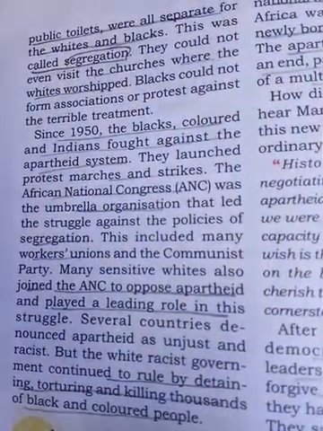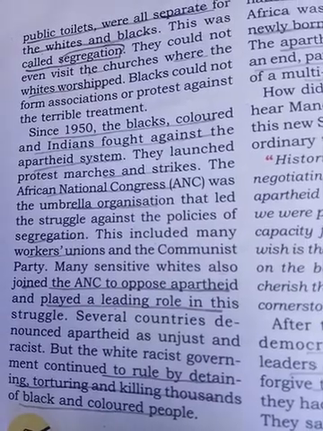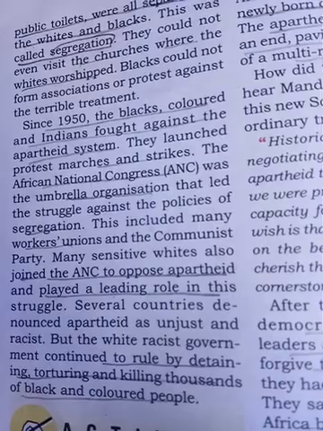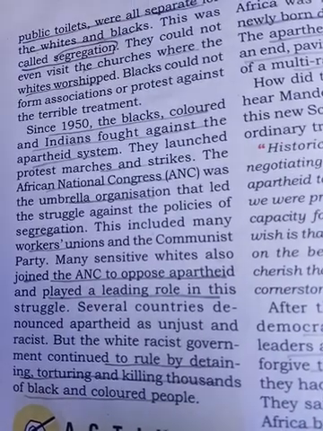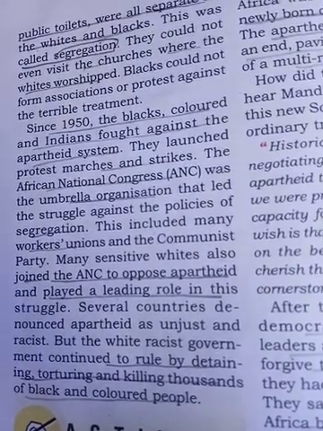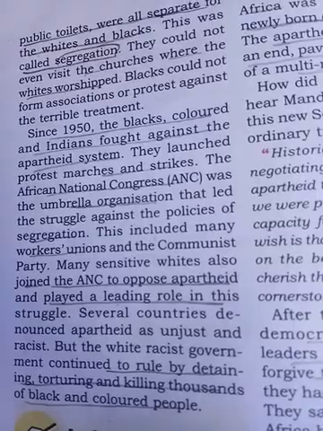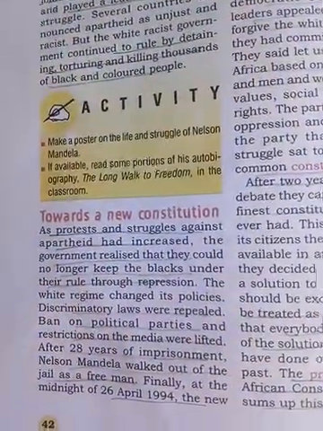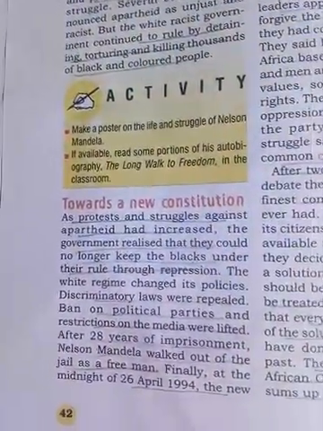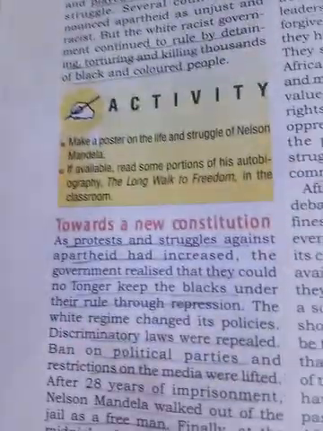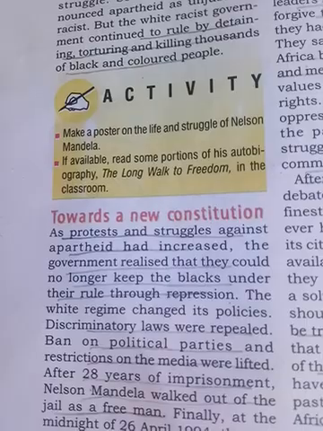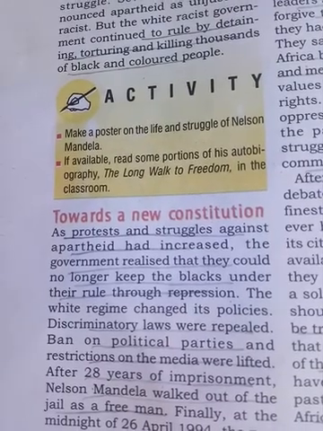While doing this protest, the British, the European people, killed many protesters, thousands and thousands of black people and colored people were killed and tortured. But still they did not go back, they went forward, towards a new constitution. This organization continued the struggle against the apartheid system.